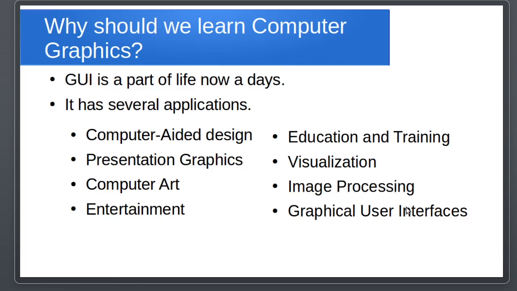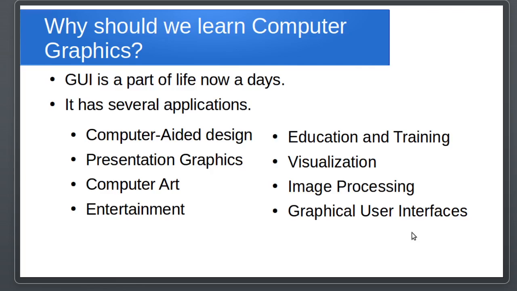There is visualization where you can visualize different kinds of data. Nowadays supercomputers and many others are generating a large amount of data which can be visualized with the help of such visualization tools. We can use it in image processing. Image processing means given an image, you can make certain changes in it. Graphical user interfaces are very helpful to interact with the computer, right?